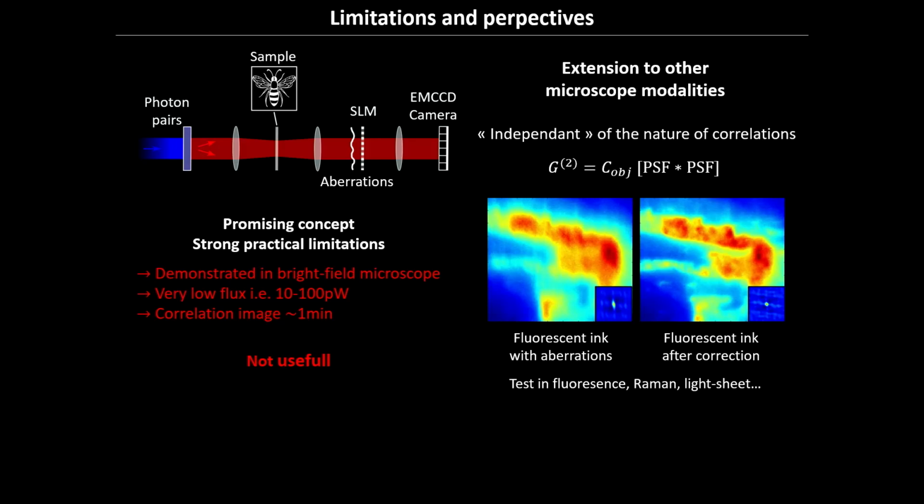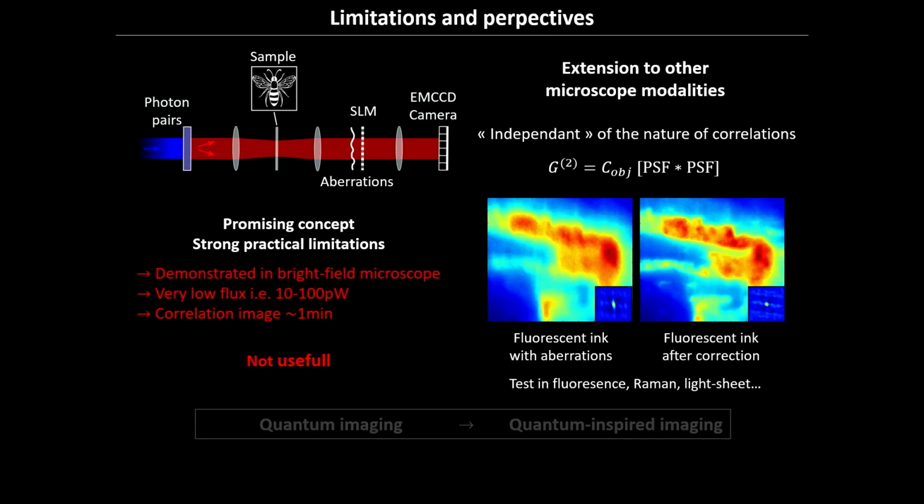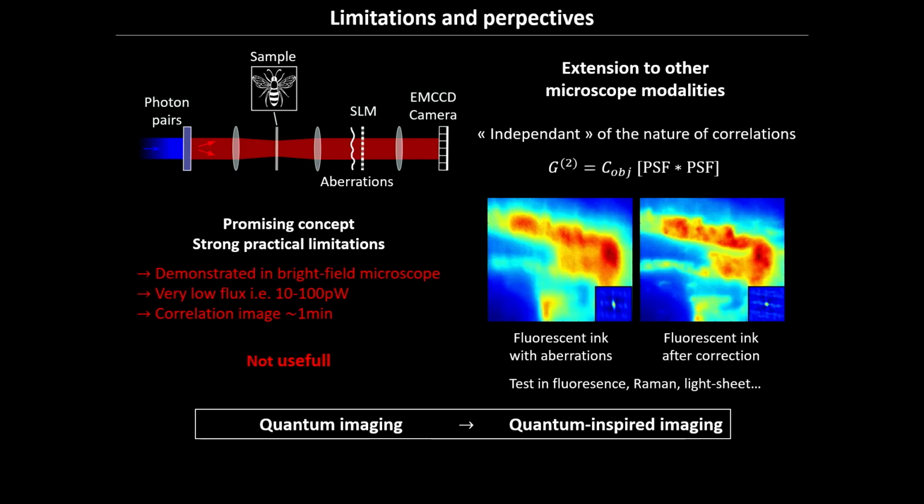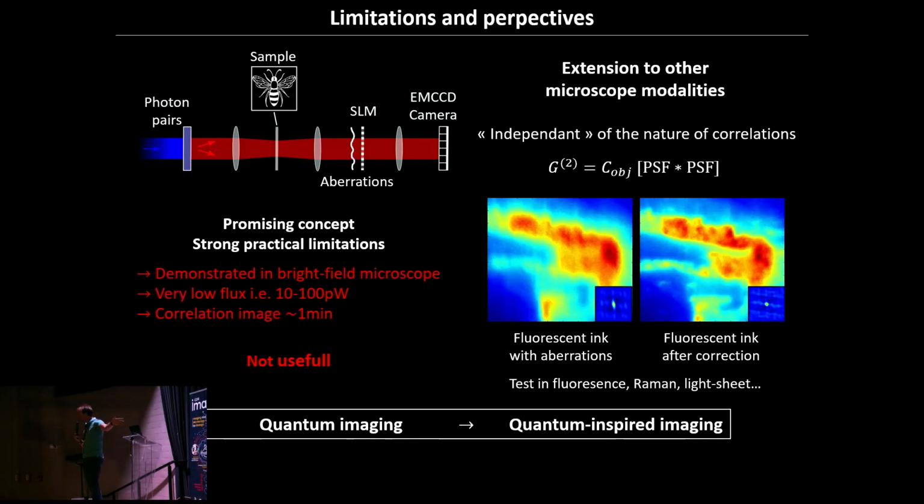So we are currently trying to do some tests in fluorescence, Raman, light sheet, with very different types of correlation every time: classical correlation, intensity correlation, or photon number correlation, or photon lack of coincidence, and so on, to try to improve that. And I'm highlighting that because that's generally what we call the move from quantum imaging to quantum-inspired imaging. You know, we really want to keep the word quantum because we know where the money comes from.